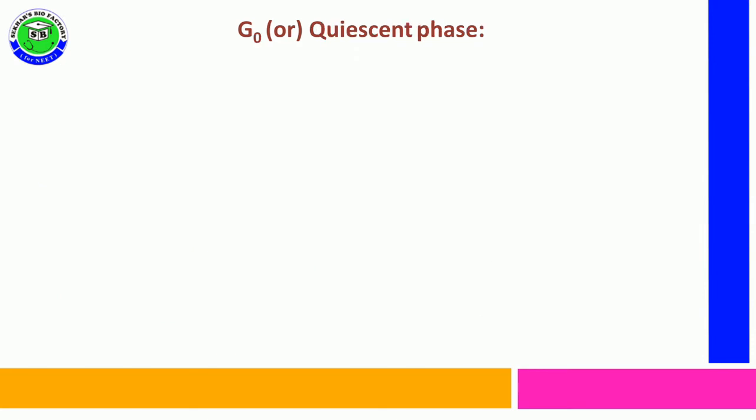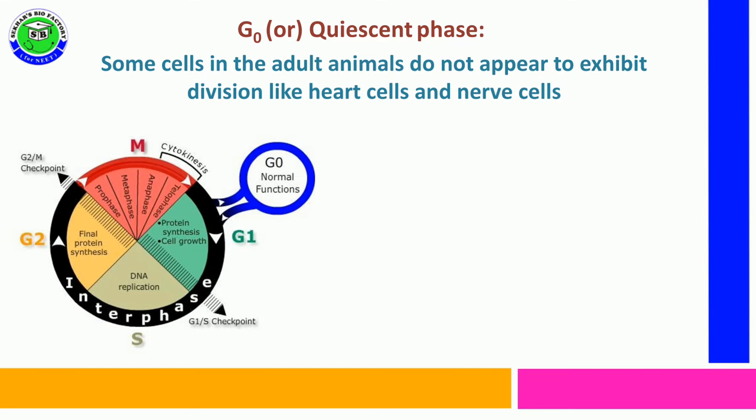Along with that, during the cell cycle, in special conditions, we can observe one special phase. It is called G0 phase or quiescent phase. Remember, this phase is not commonly present in the cell cycle. Some cells in adult animals do not appear to exhibit division, like heart cells and nerve cells, so heart cells and nerve cells are considered undividing cells. They never divide further.